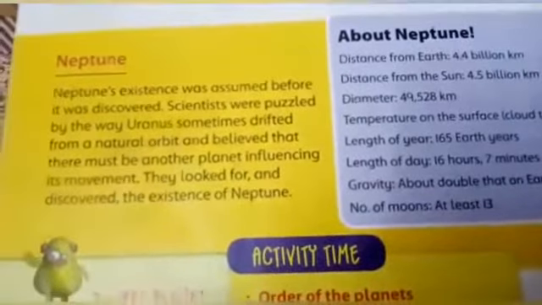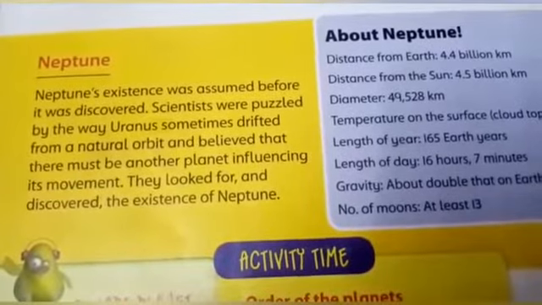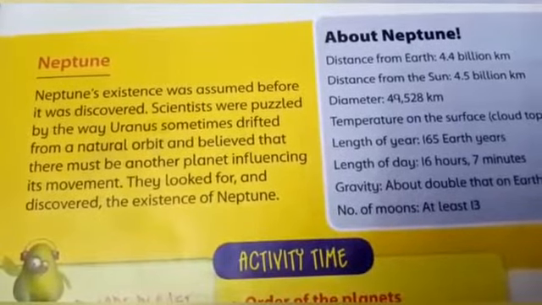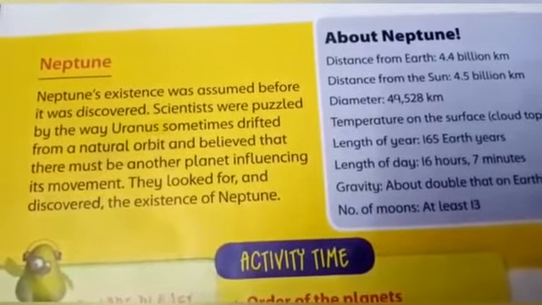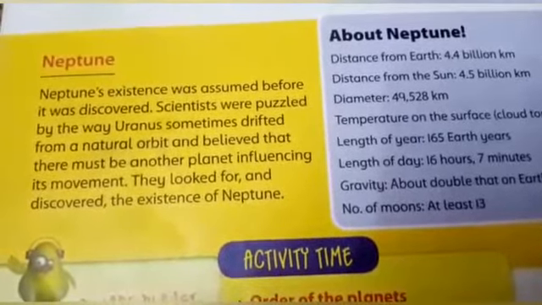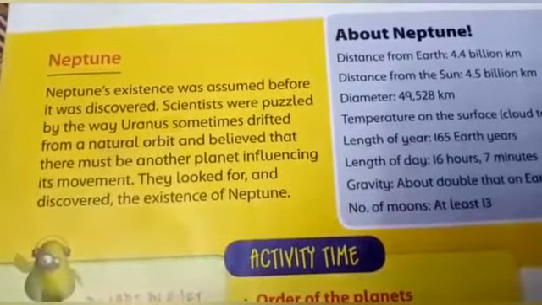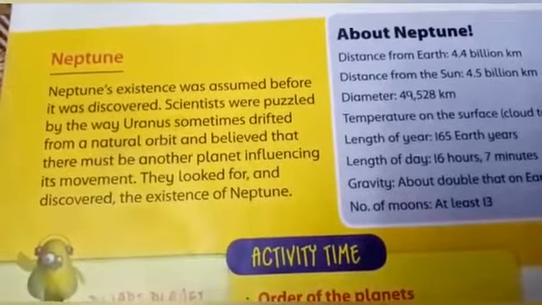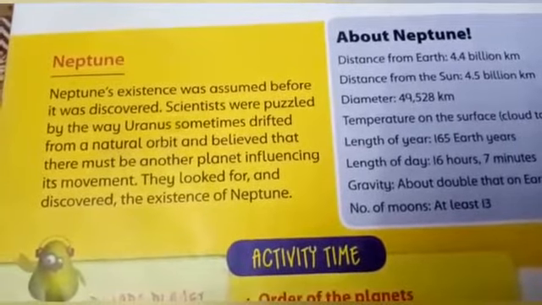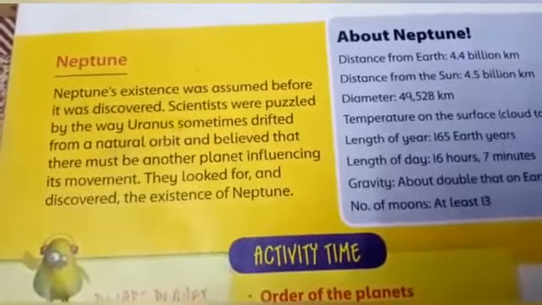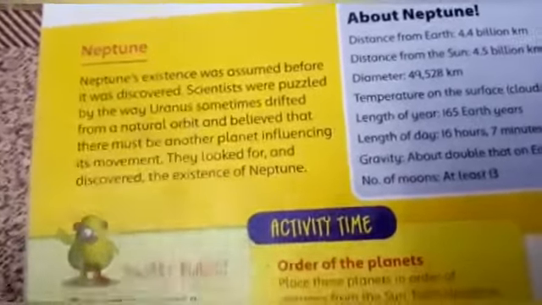Next is Neptune. Neptune's existence was assumed before it was discovered. Scientists were puzzled by the way Uranus sometimes drifted from a natural orbit and believed that there must be another planet influencing its movement. Scientists searched for it and they discovered this planet called Neptune. Puzzled means they were surprised and drifted means it was changing its natural position.